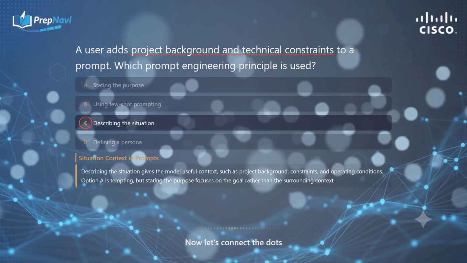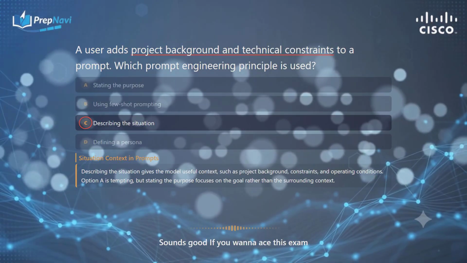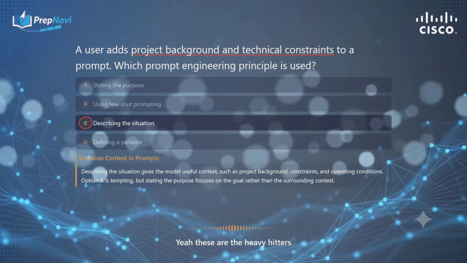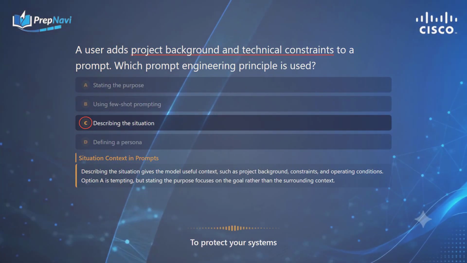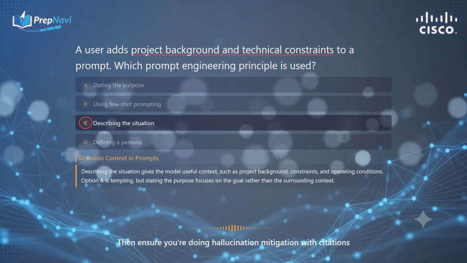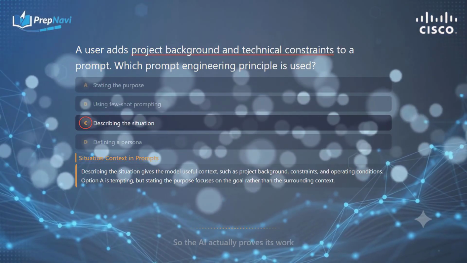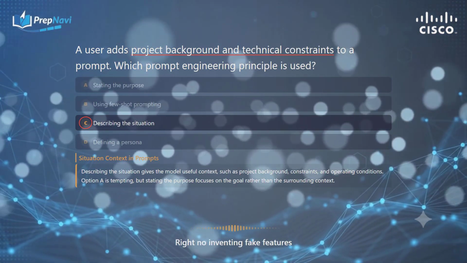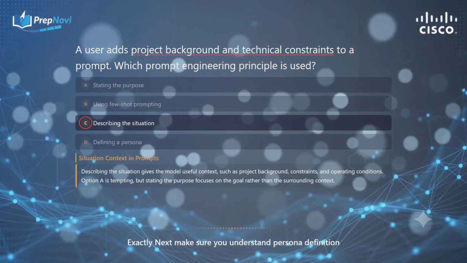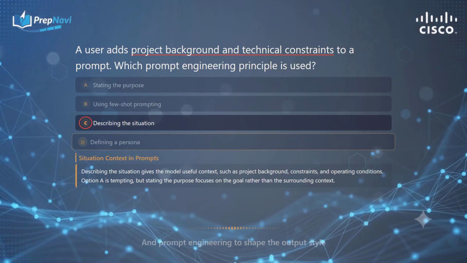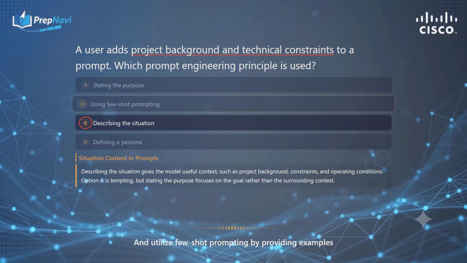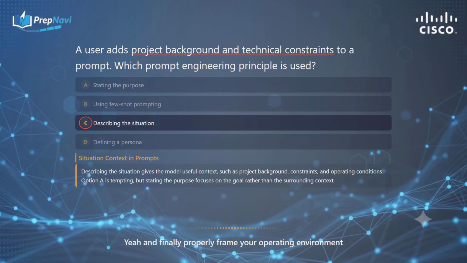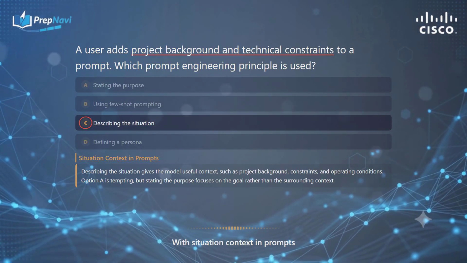Okay, we made it through. Now let's connect the dots. Sounds good. If you want to ace this exam, you really have to master these core domains. Yeah, these are the heavy hitters. Definitely. First, you need to master indirect prompt injection to protect your systems. Then, ensure you're doing hallucination mitigation with citations, so the AI actually proves its work. Right, no inventing fake features. Exactly. Next, make sure you understand persona definition in prompt engineering to shape the output style, and utilize few-shot prompting by providing examples. Right, those are huge. Yeah. And finally, properly frame your operating environment with situation context in prompts.